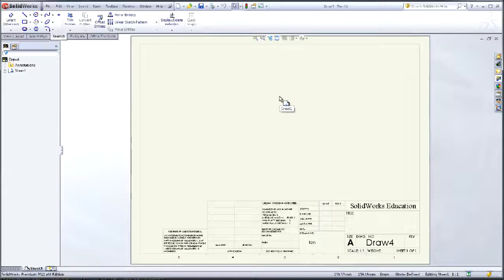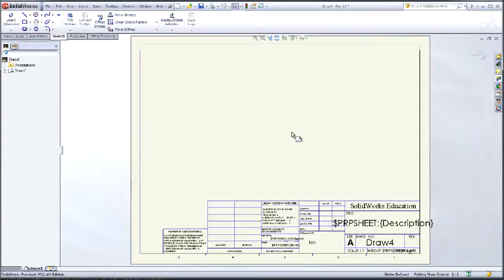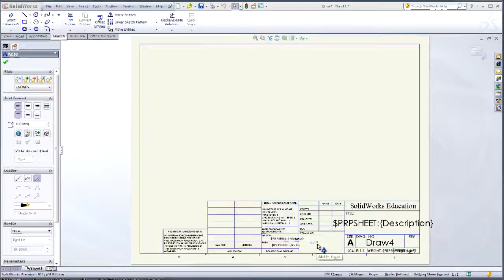Select File, Save Sheet Format. Click Yes to replace the existing sheet format or enter a new sheet format name. Select File, Save As. From the drop-down arrow, select Drawing Templates.